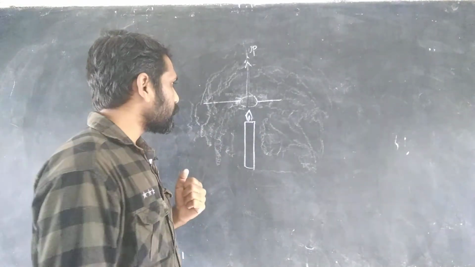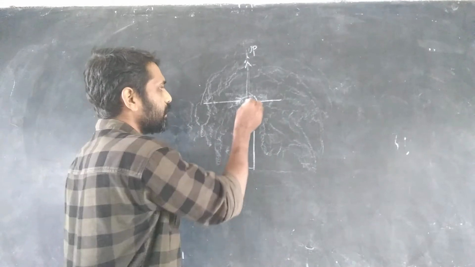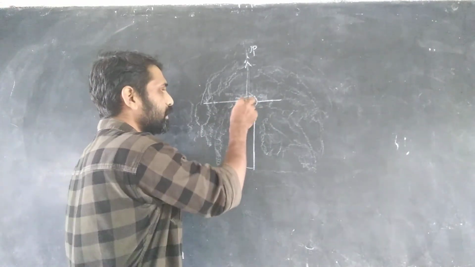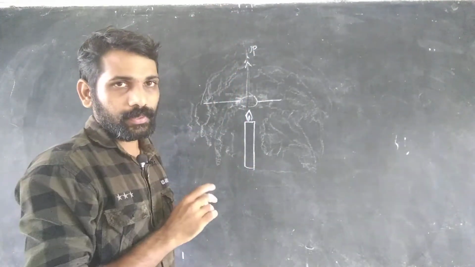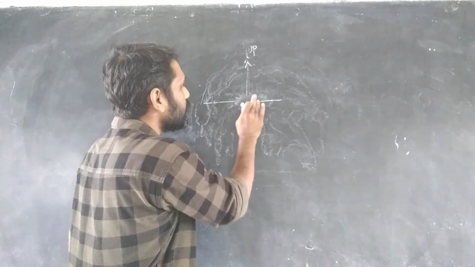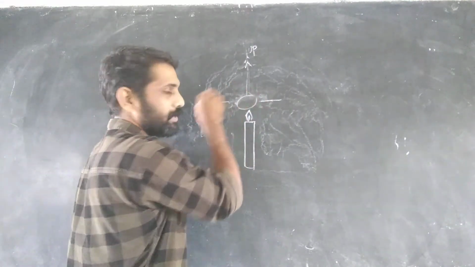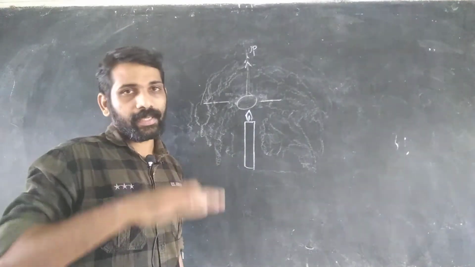After that, the air just above the flame is heated and this heated air rises up. So this place just above the flame will become empty space, a low pressure area, where there is no air.